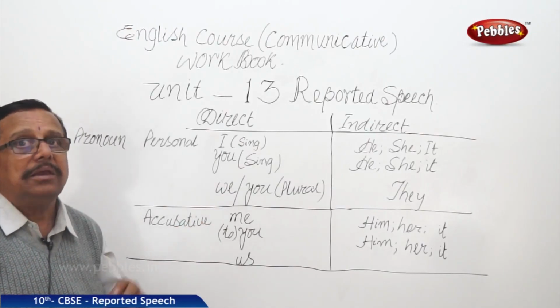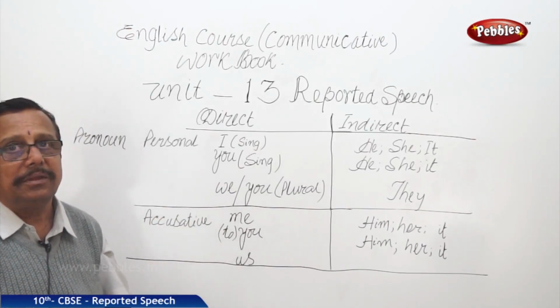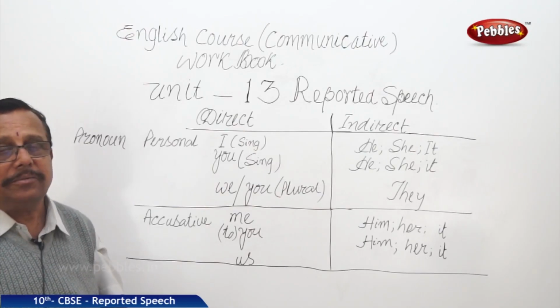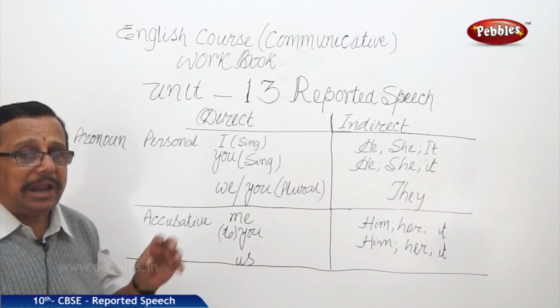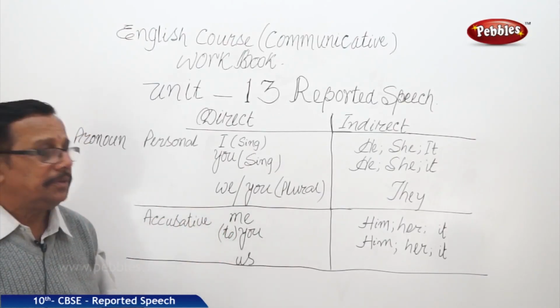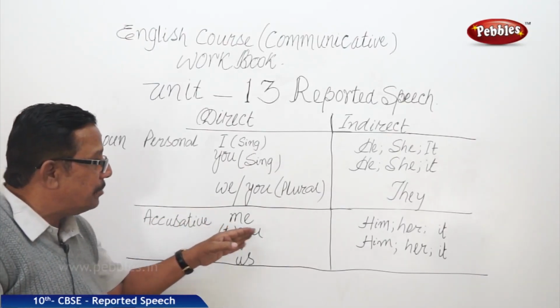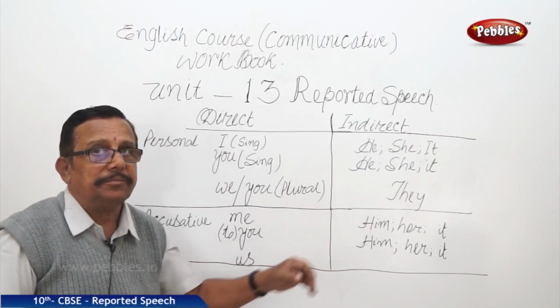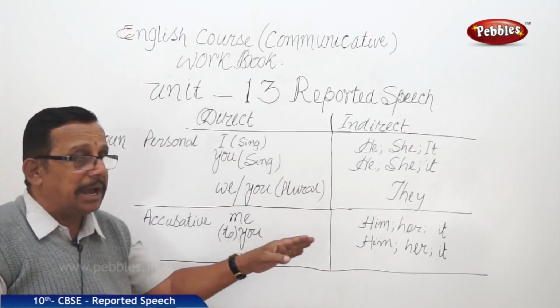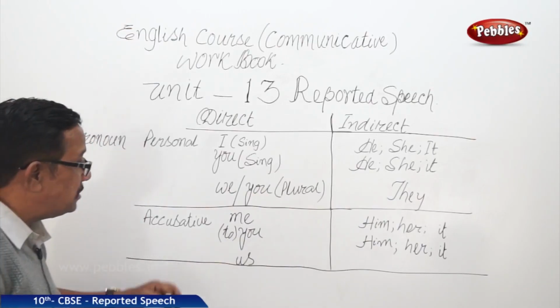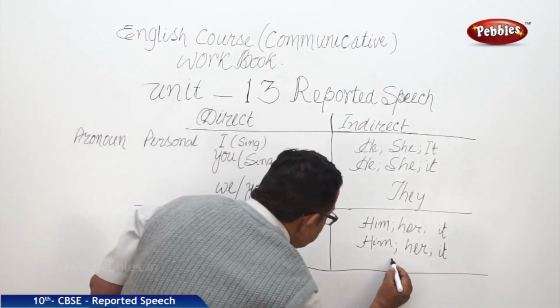"Give it to me" is "give me." Give it to me, we say give me that. Likewise, "to" can be eliminated. So here me becomes him, her, it. And here this "to you" becomes him, her, it. Us becomes them.